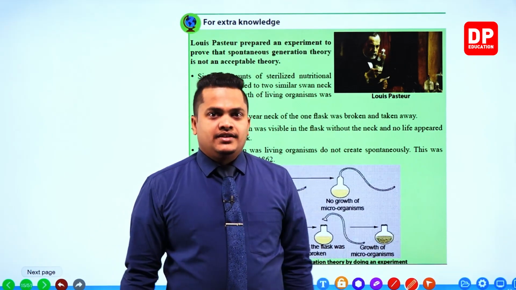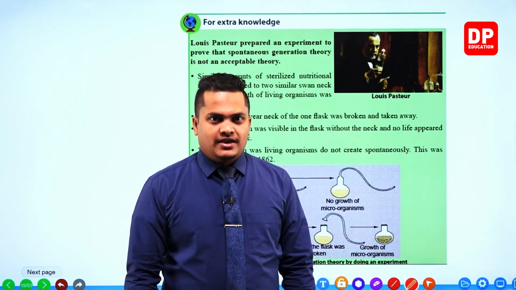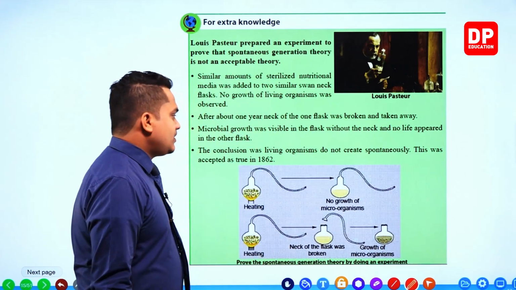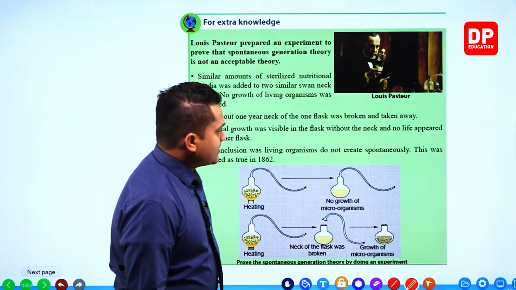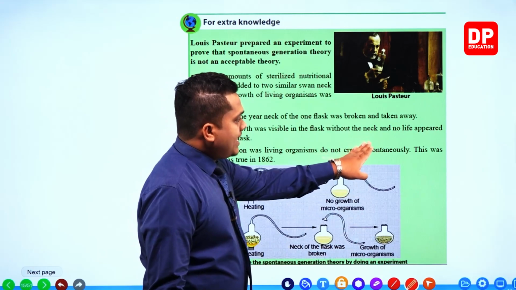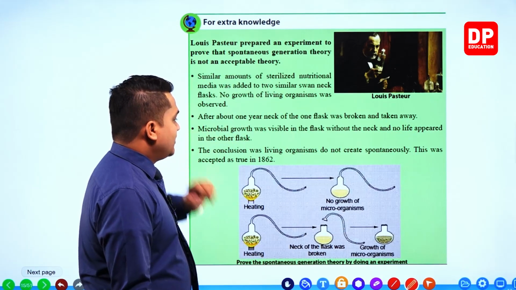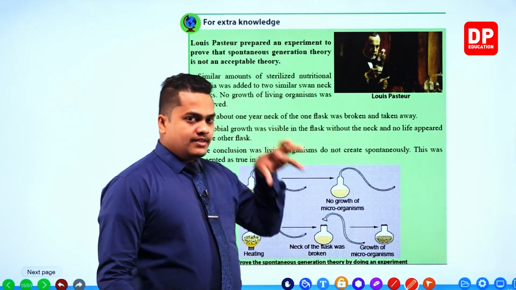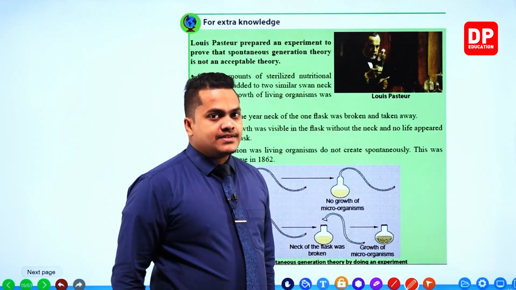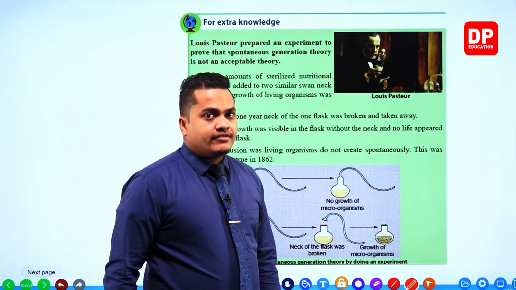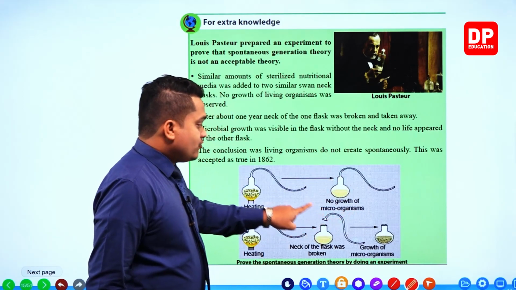Otherwise, the egg is not going to be produced naturally in the environment. Okay, right then. So my dear children, the microbial growth was visible in the flask without the neck, and no life appeared in the other flask. So here there was life, and in here life was absent, right? Life cannot be observed within the air sealed one over here.